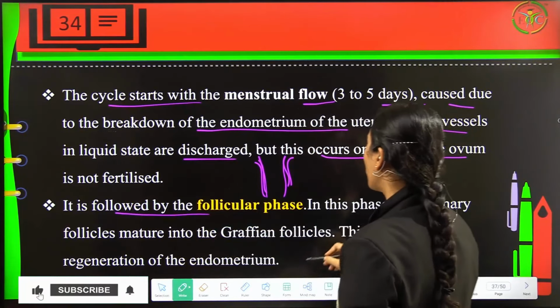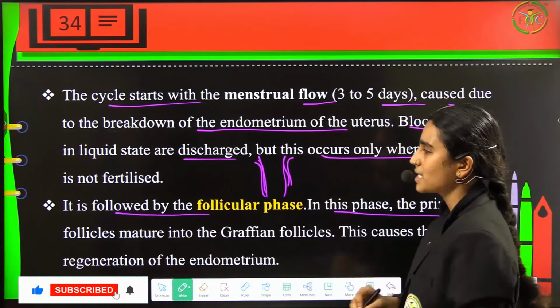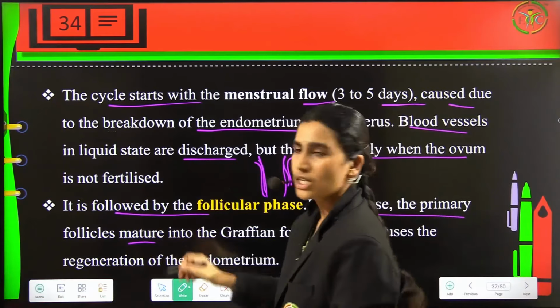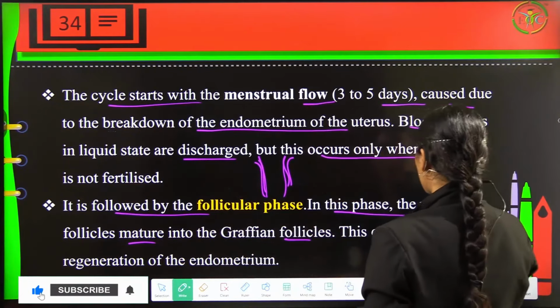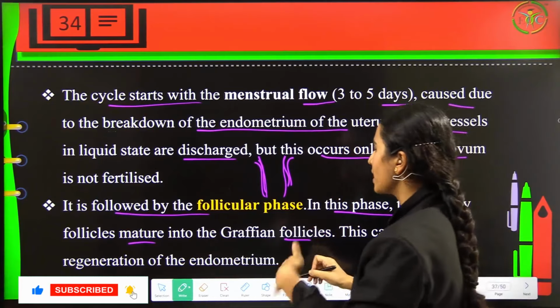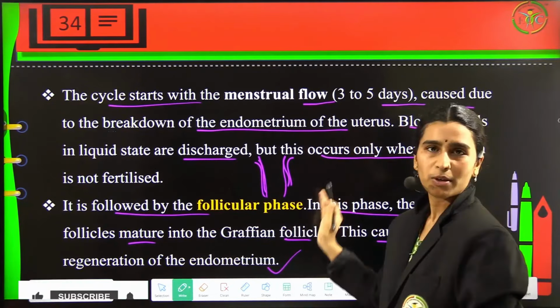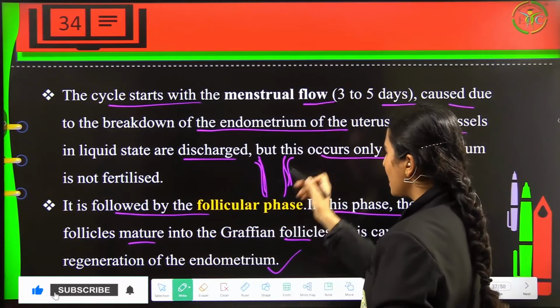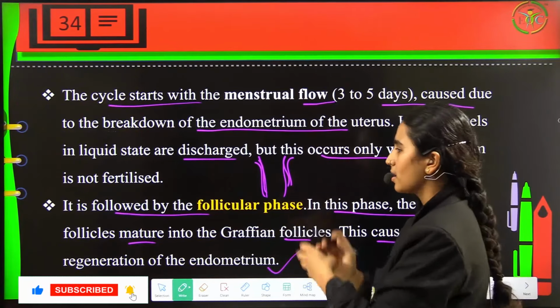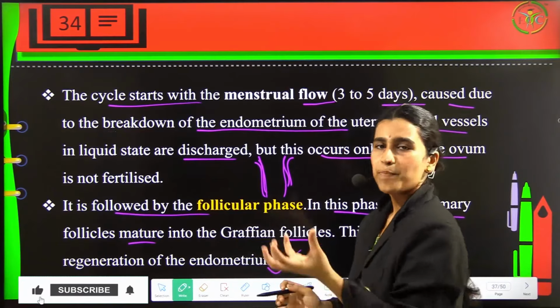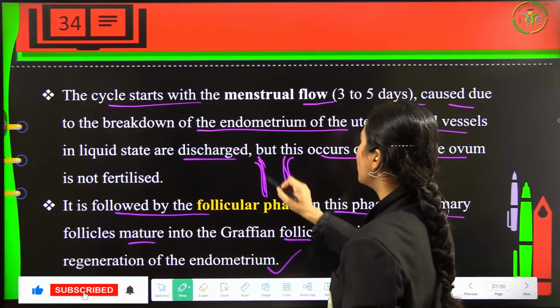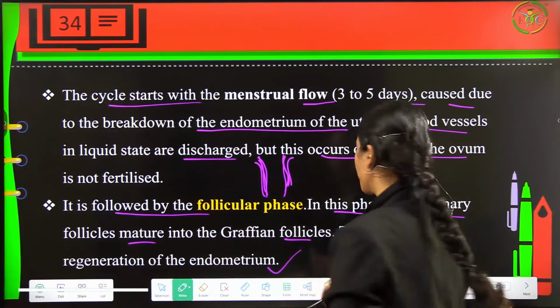This is followed by the follicular phase, and in this phase the primary follicles will get matured into the Graafian follicles. Now this is going to cause the regeneration of the endometrium. Again the Graafian follicles will prepare themselves to get ruptured, and now the endometrial lining will again grow.